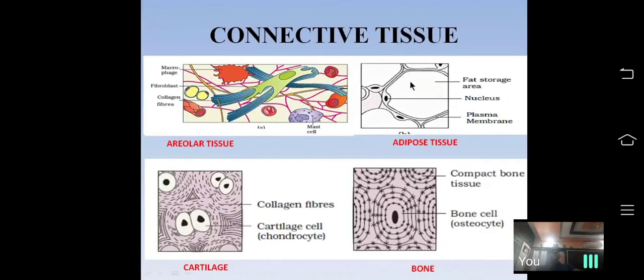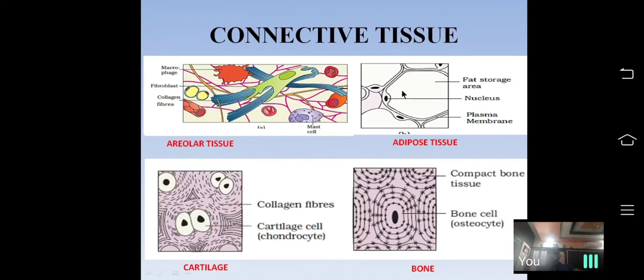Next, this is adipose tissue. The cells of adipose tissue mainly store the fat content in the body. It is also made up of cells and a matrix. See, this is the adipose cell. It stores fat.